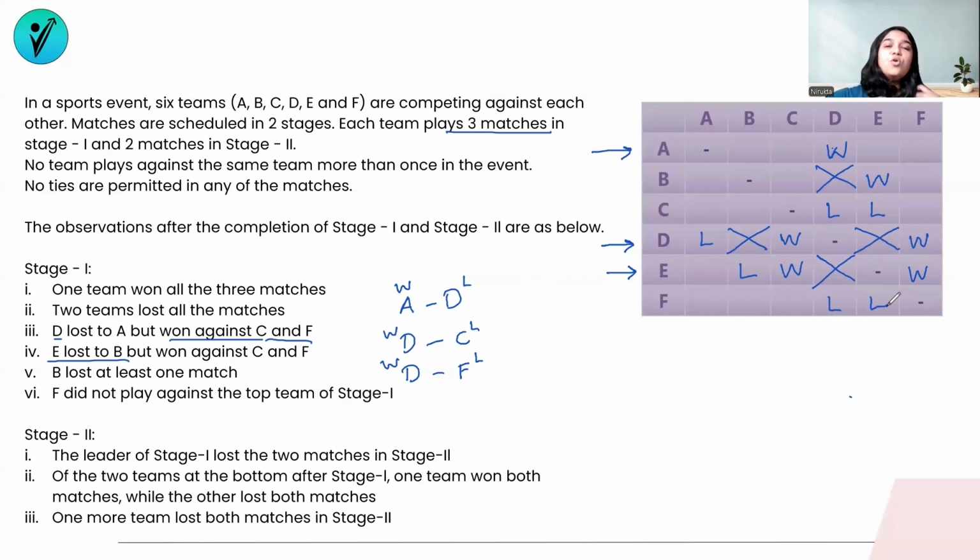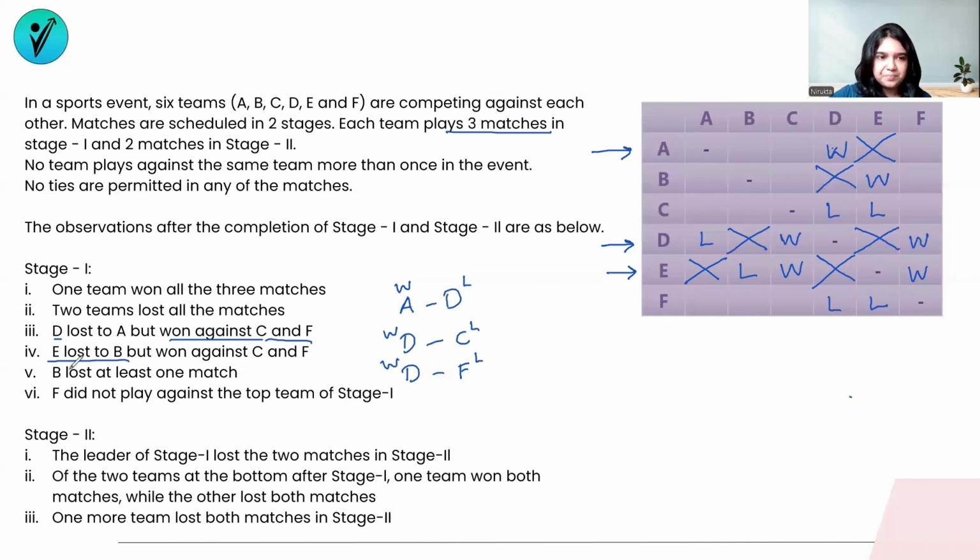We again have all the 3 matches for E in stage 1. So I will cross out the remaining boxes that are empty. We've already crossed out E and D's match. That does not happen in the season. Same thing is applicable between E and A's match also. So E and A do not play a match in stage 1. Crossing the same match out for A and E as well. All right, so we're done with the fourth condition as well.